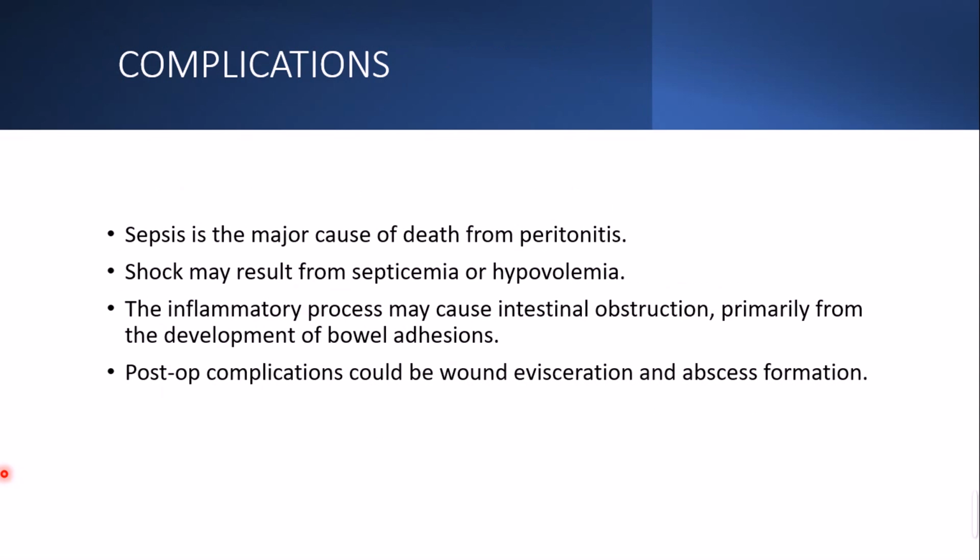So here, because it's an abdominal cavity infection and inflammation, there is a chance of sepsis, which is a blood infection, or an infection which is spreading all over your body. So this sepsis will be the major cause of death in case of peritonitis. And also the patient will have hypovolemia and septicemia, that will also lead to shock.